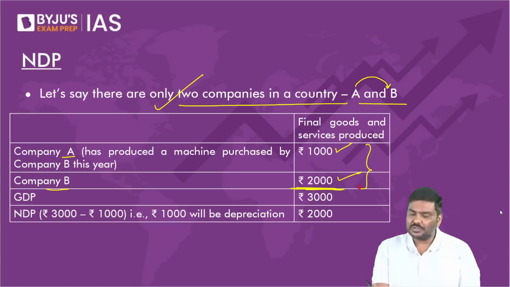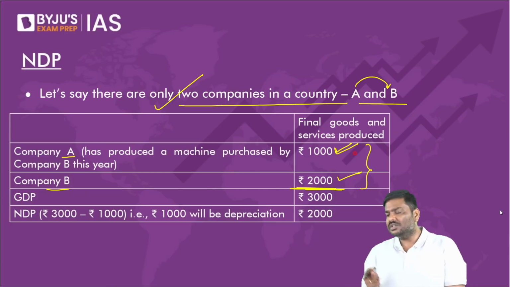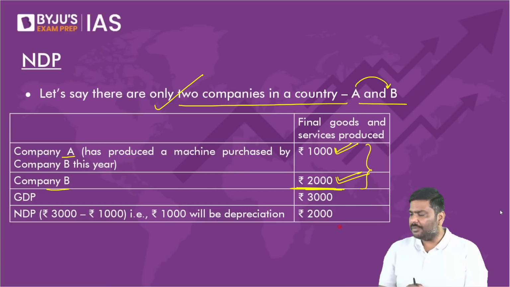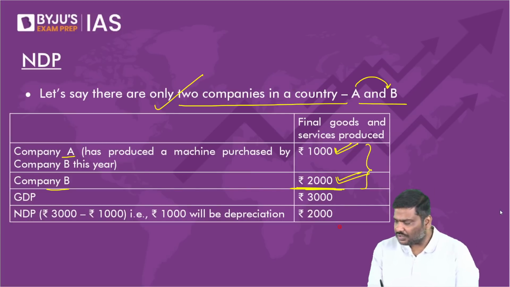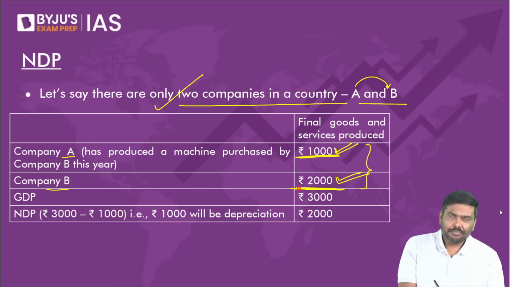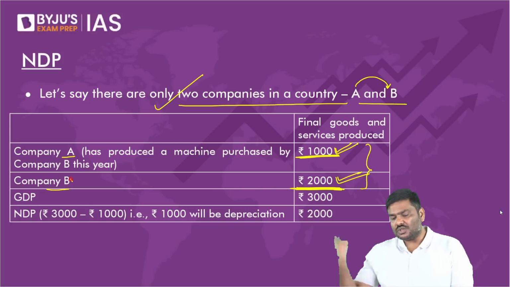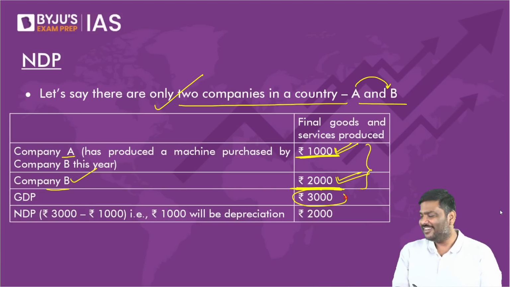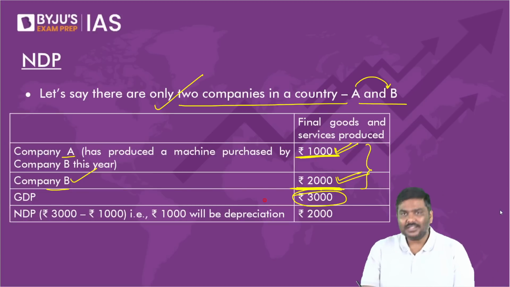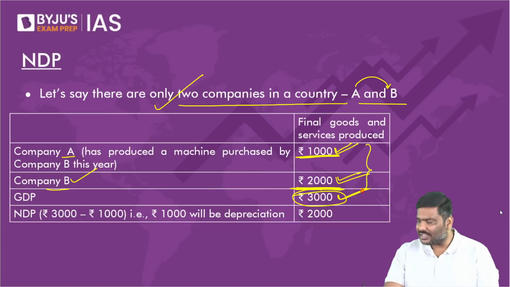What is the GDP value? GDP value is basically 1000 rupees, the value of the machine, plus 2000 rupees for the goods. Some of you are saying 2000 rupees is the GDP. Calculate correctly. 1000 rupees is the machine value, and 2000 rupees is the products manufactured by company B and sold in the market. GDP value will be 3000. The market price of final goods and services produced here is 3000 rupees.